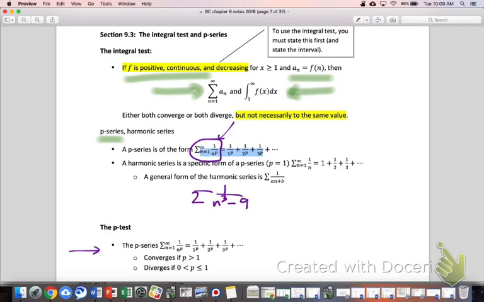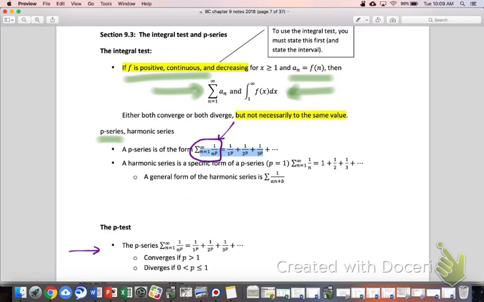There's ways to deal with this, but it's not a p-series. Does that make sense? The p-test is really cool because all you've got to do is look at one number and you're done, right? But the temptation is to try to see everything as a p-series when not everything is. In fact, many things aren't. So it's important to realize where this does apply and where this does not apply.